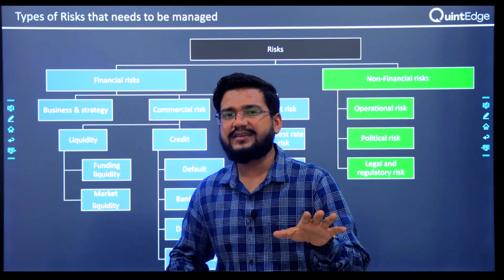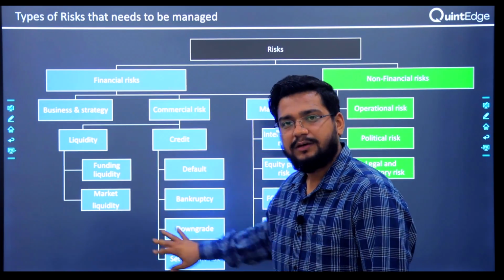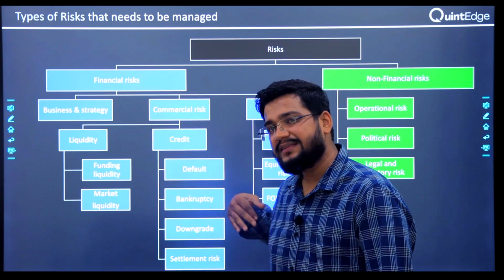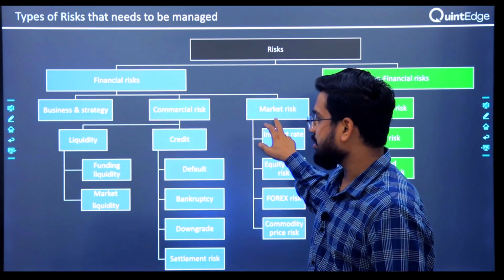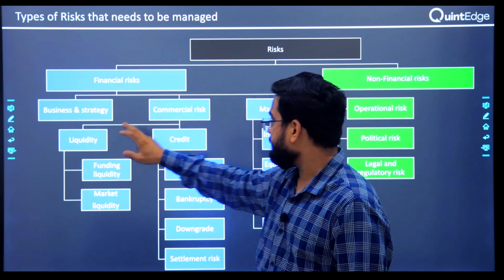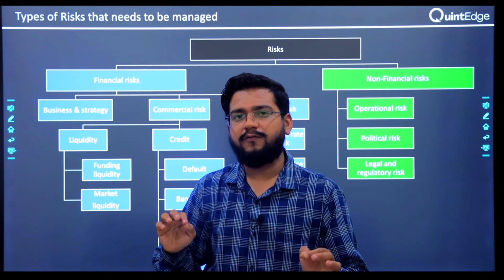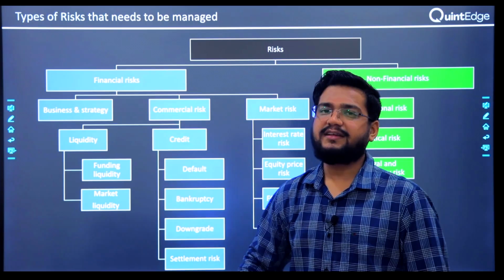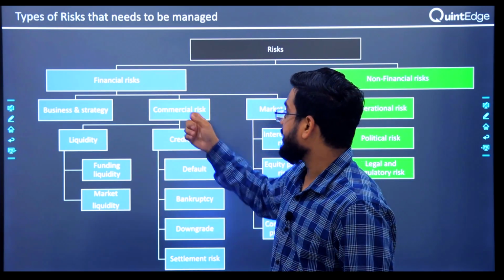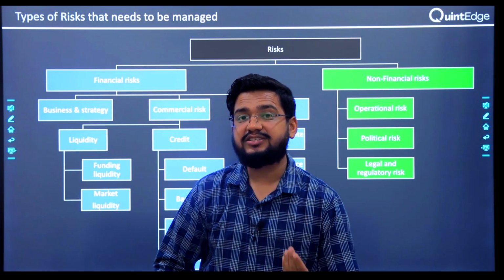Even if operational risk is covered, the most rewarding area is this one. Where you earn the most is this one. Which interests me the most is this one. Financial risk can again be divided into three parts: business and strategy, commercial risk, and market risk. Business and strategy is not our cup of tea. Consultants like McKinsey and Bain take care of business and strategy. We don't have to deal with this. Commercial risk and market risk, this is where our specialization kicks in.